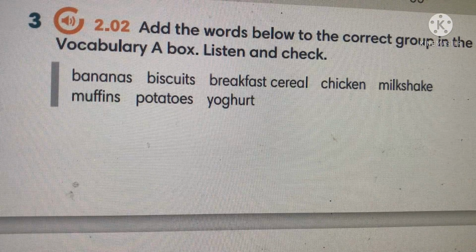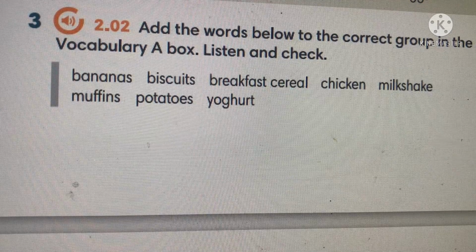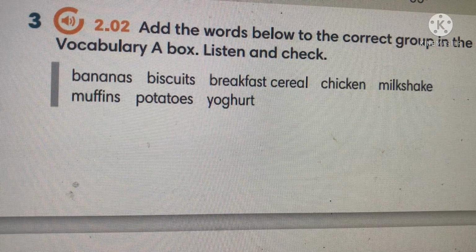Add the words below to the correct group in the vocabulary A box. Listen and check.